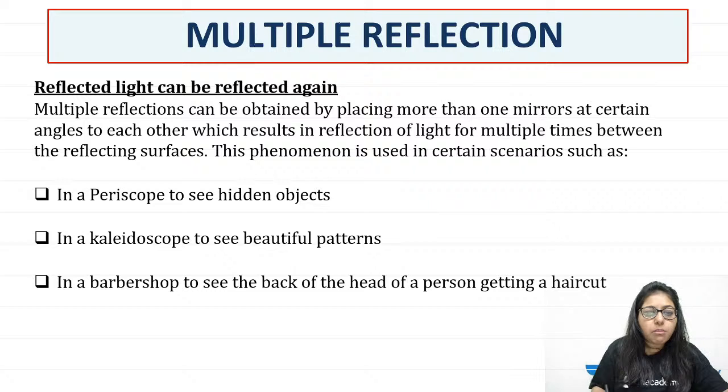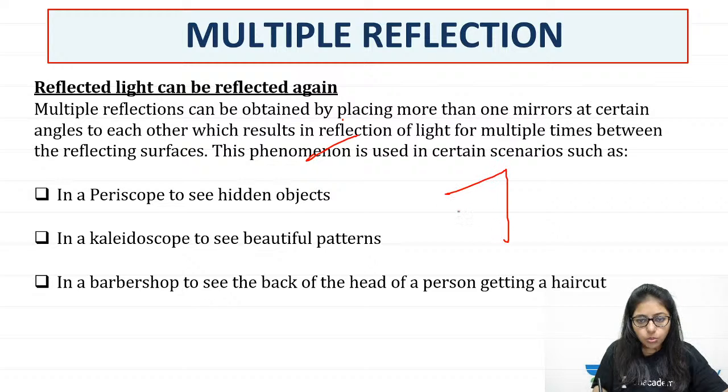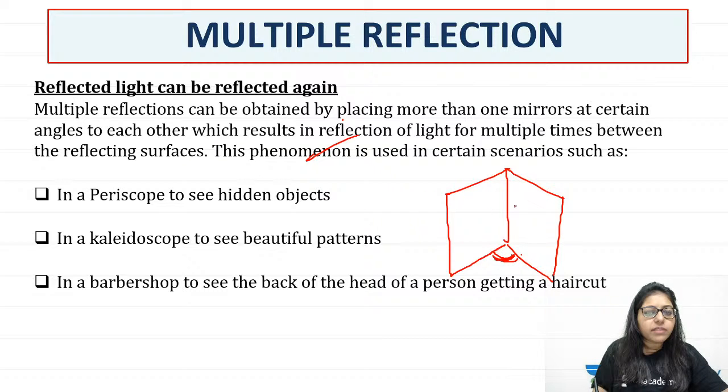When there are multiple mirrors, more than one mirror, placed at an angle to one another. For example, this is one mirror, and you place another mirror at some angle to it. Now they will make more than one image. And that is called multiple reflection. That means the light is reflecting multiple times here. So by placing more than one mirror at different angles, you see different beautiful patterns, different numbers of images.